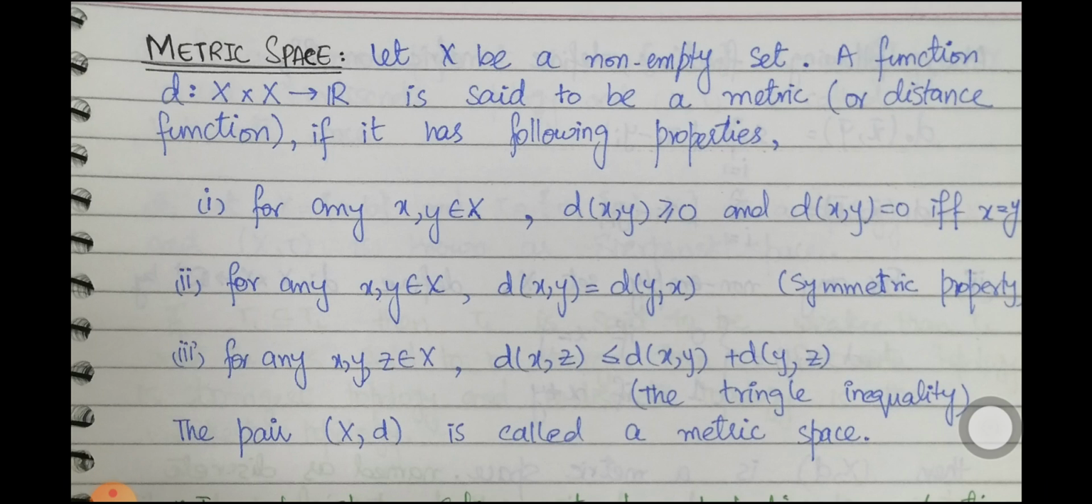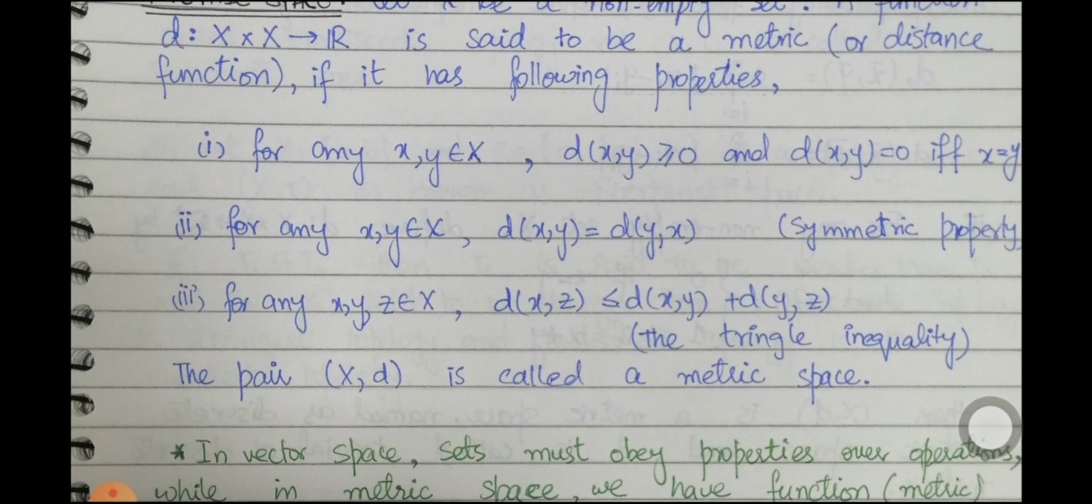Number one, for any x, y belonging to the set A, D of x, y is greater than or equal to 0, because we know that the distance is always non-negative. That's why we say that D of x, y must be greater than or equal to 0, and the distance between x and y will be 0 if and only if x is equal to y. So this is the first property.